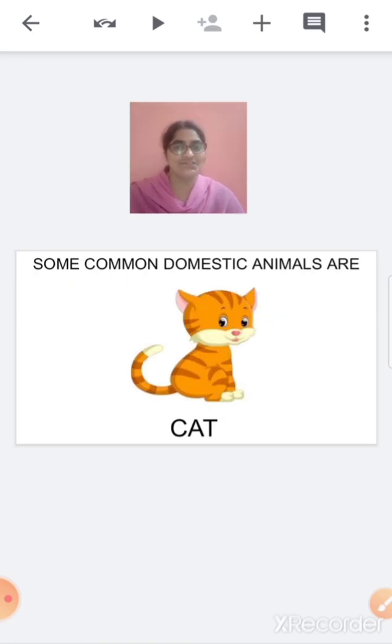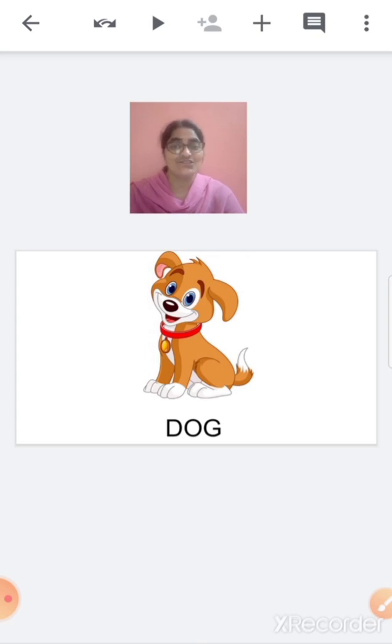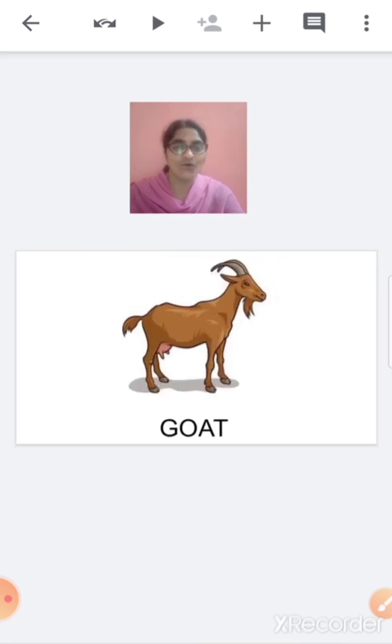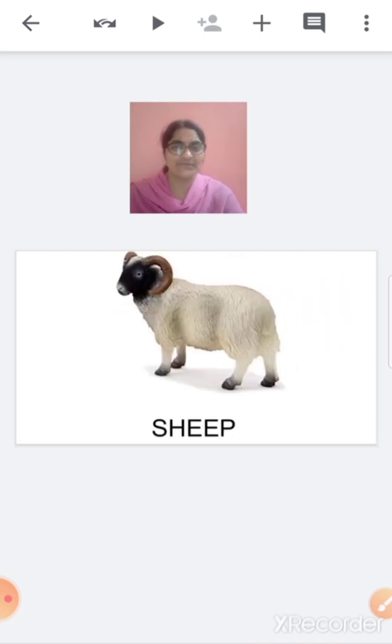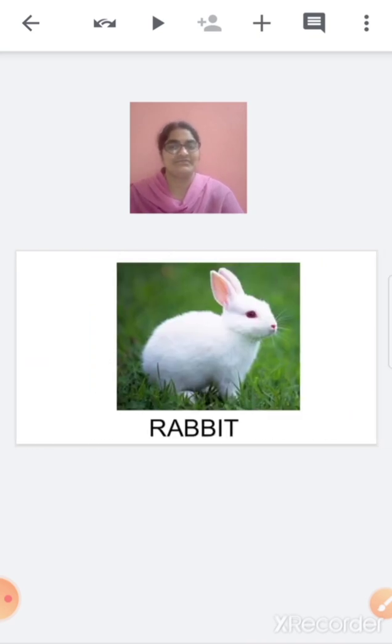Some common domestic animals are cat, dog, goat, sheep, rabbit.